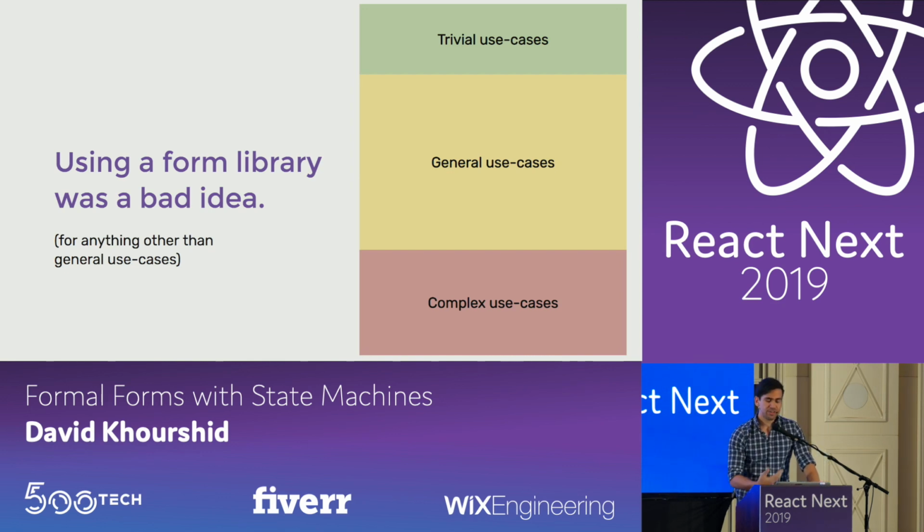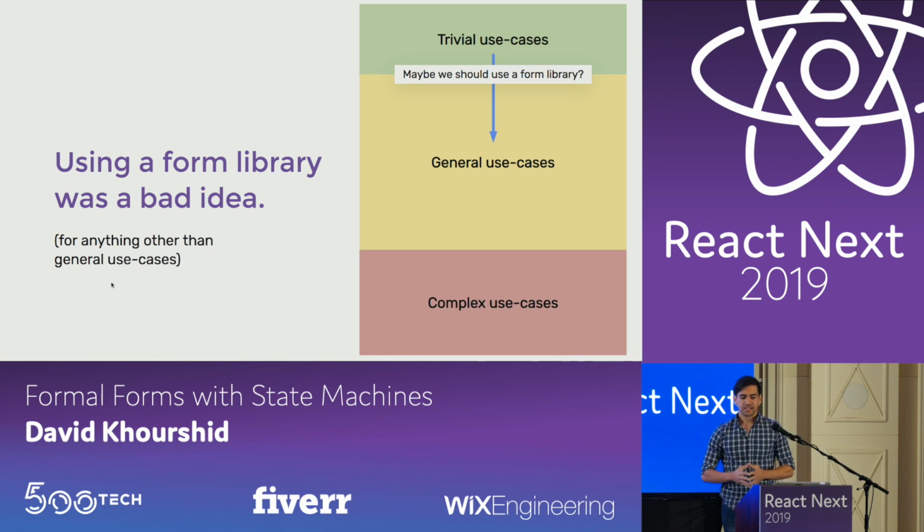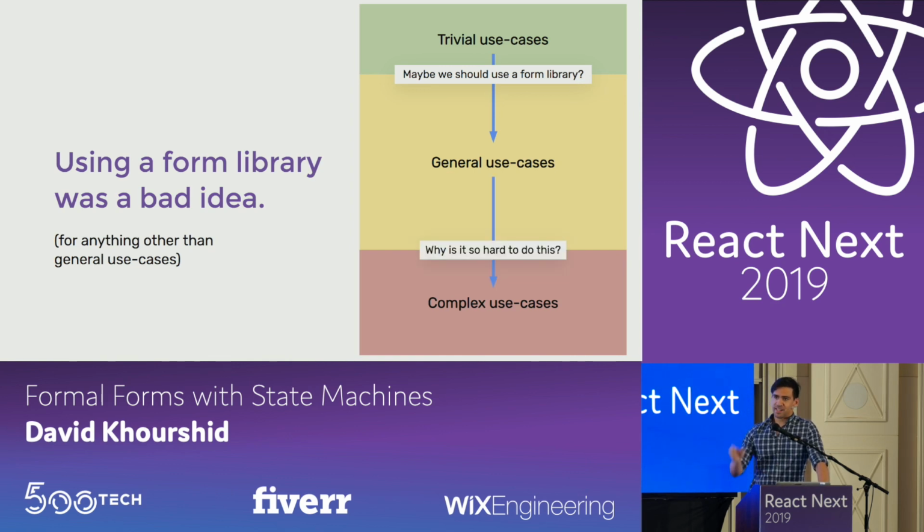So for trivial use cases, you could simply use React's local state, and that's fine. But once you get into a little bit more complex use cases, then you start thinking, maybe we should go and reach out for a popular form library such as Formik or React Final Form. But then once you want to start escaping whatever those libraries enable you to do and start saying, I have specific needs that this library doesn't address, then the libraries actually make it harder to accomplish your goals. Whereas if you just went the approach of not using a form library at all, then it might be simpler.